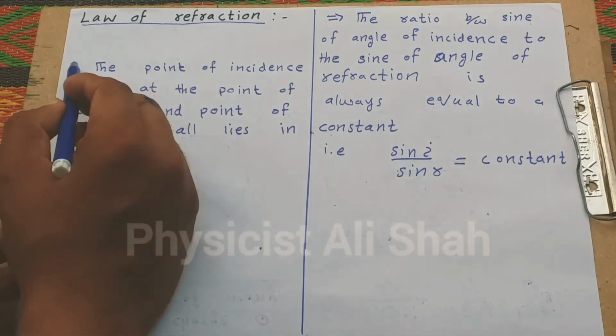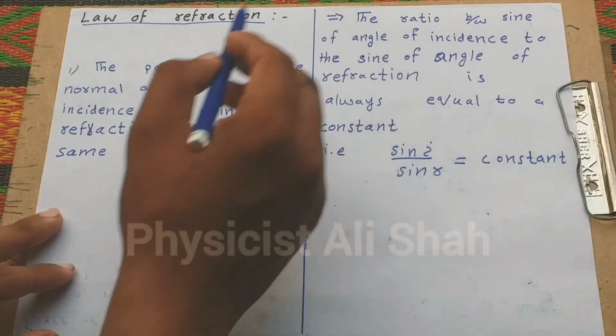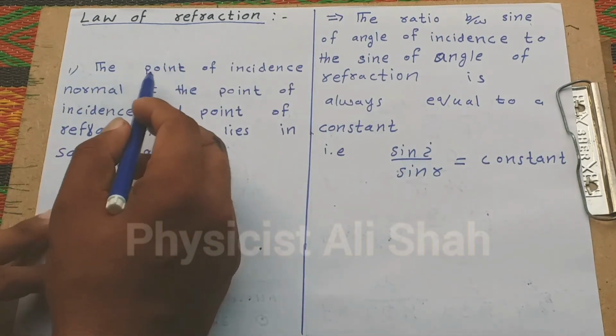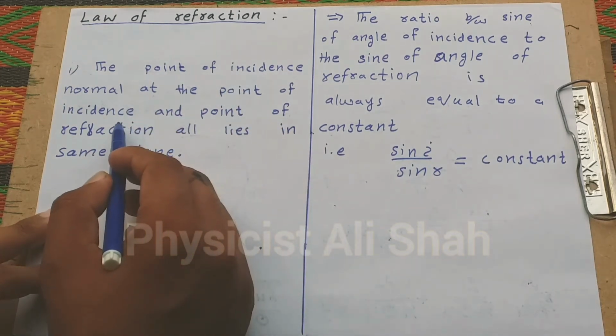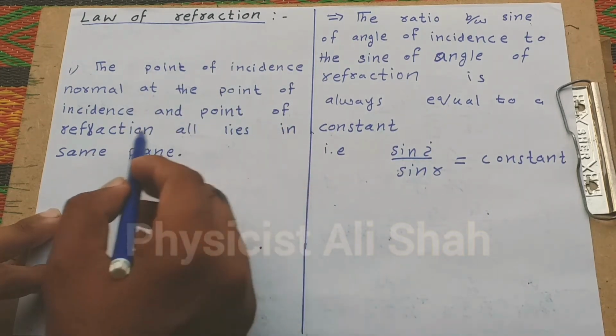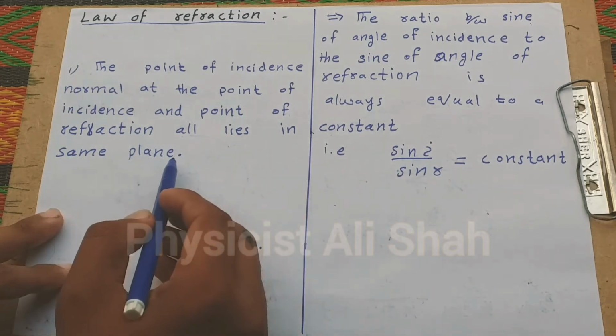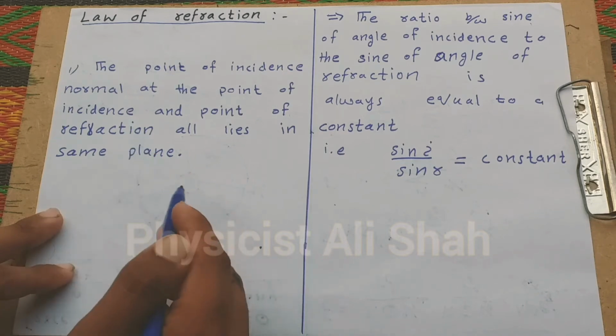This is the first definition and this is the second definition. What is the first definition? The point of incidence, the normal at the point of incidence, and the point of refraction all lie in the same plane. Okay, how do we define this clearly?